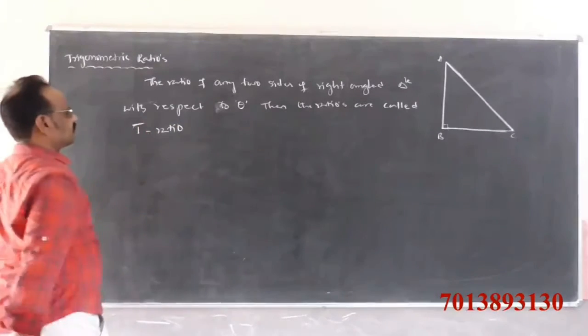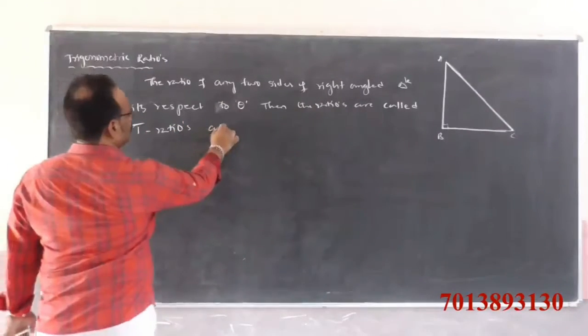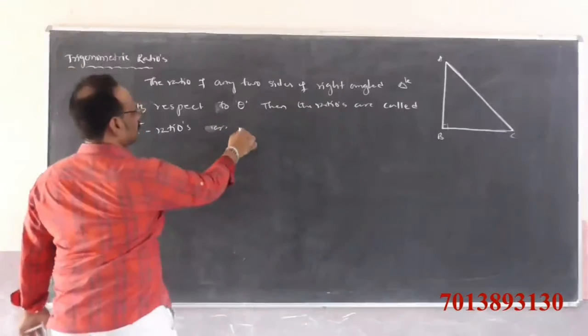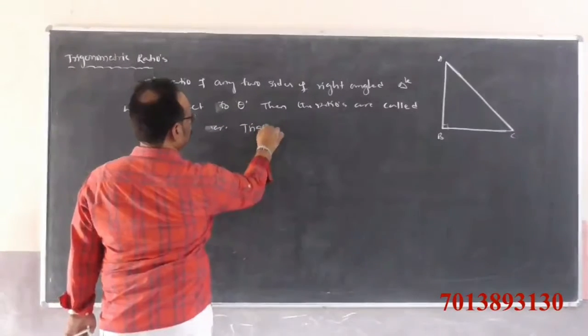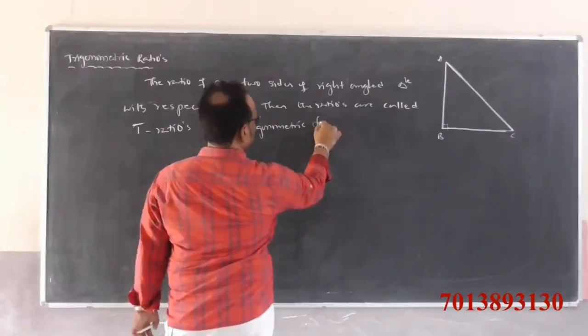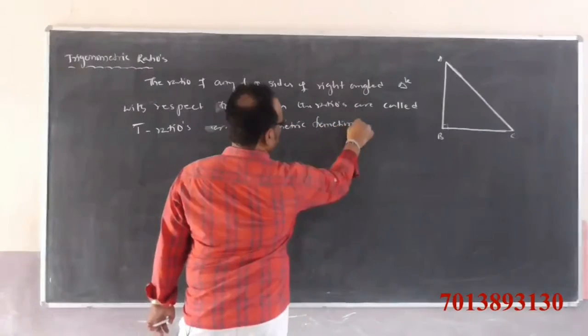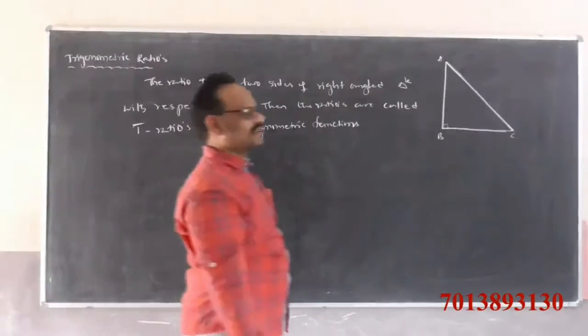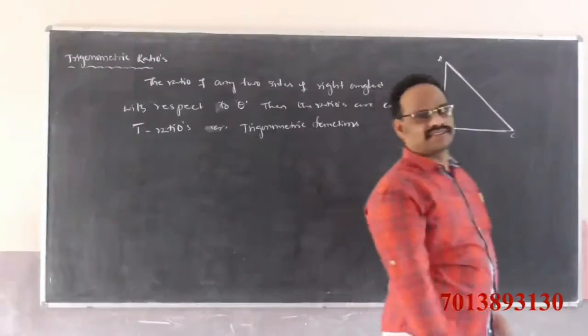Nothing but T ratios. Trigonometric ratios are trigonometric functions.